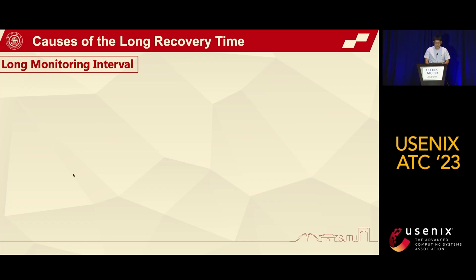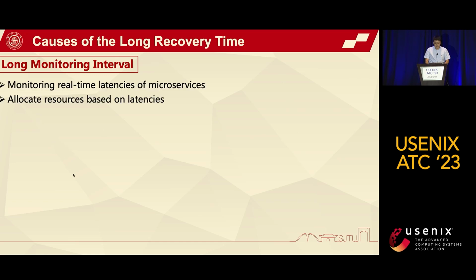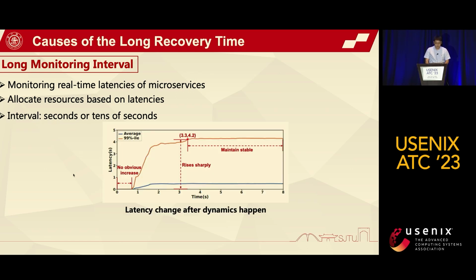There are 3 aspects leading to the long QoS recovery. First is the long monitoring interval. Current methods monitor the real-time latencies of the microservices and adjust the resources based on these latencies. This often needs seconds or even tens of seconds as the monitoring interval. The example shows the latency change after we increase the application load to 1.5 times. We can observe the monitored latency needs about 3.3 seconds to increase to a stable state.